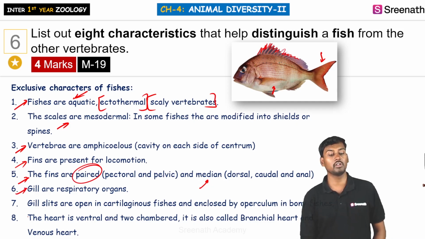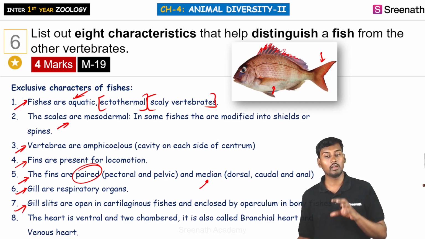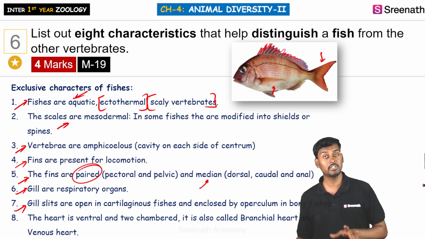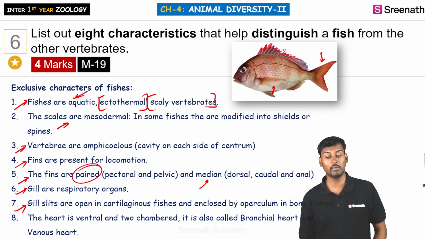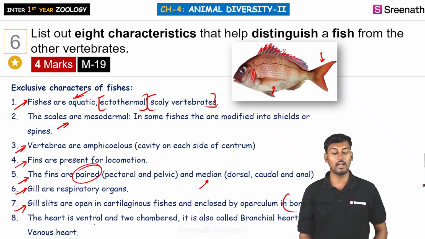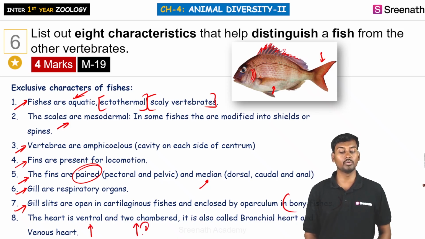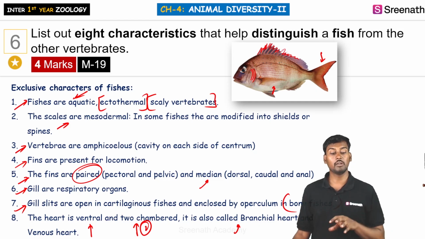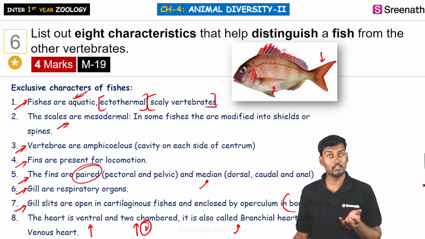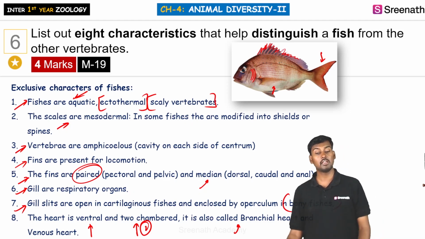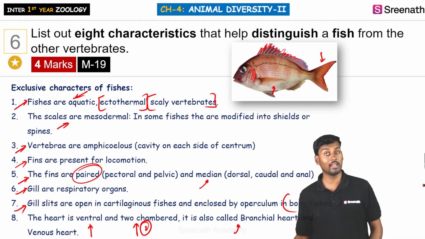And gills are the respiratory organs. Gill slits are open in cartilaginous fishes. That is, gills are the respiratory organs, and in cartilaginous fishes they are generally open. Whereas in bony fishes, the gills are generally covered by means of the operculum, and here we can see the heart is ventral. It generally consists of 2 chambers, and it is called the branchial heart or venous heart. So here the heart is on the ventral side, and we can see it is 2-chambered, and it is involved in branchial circulation, and so it is also called the branchial heart.